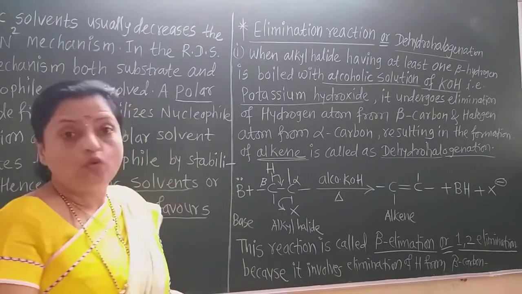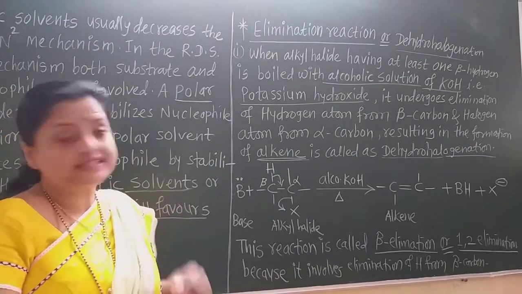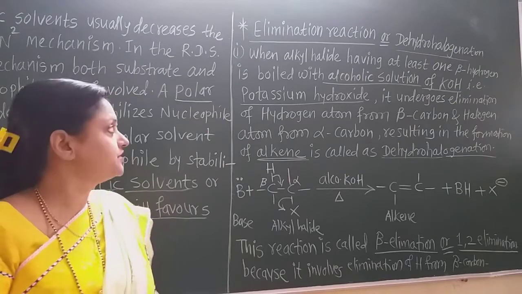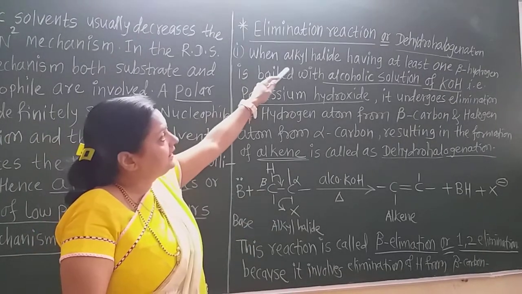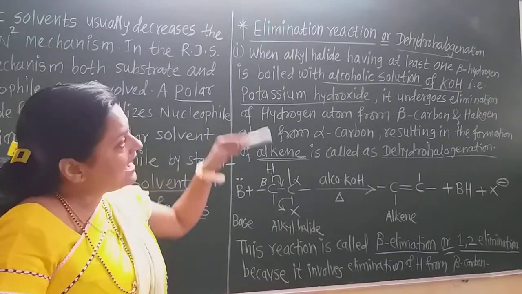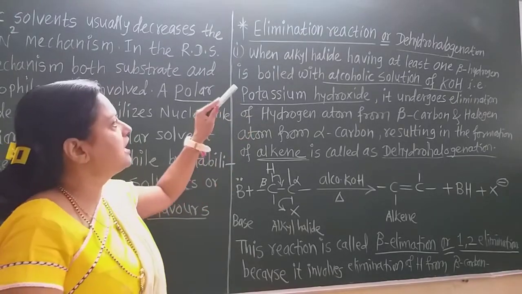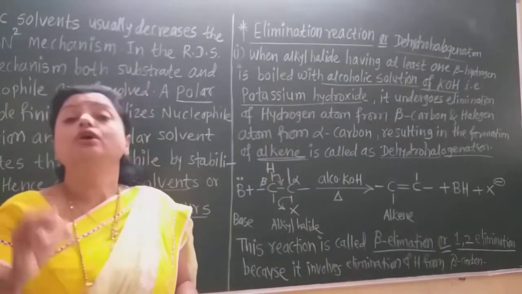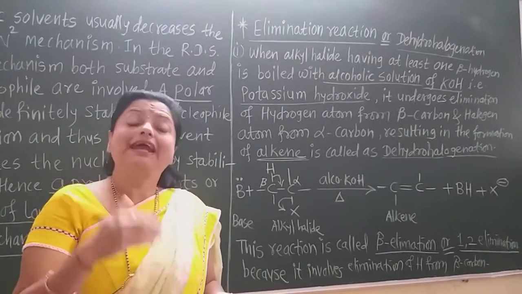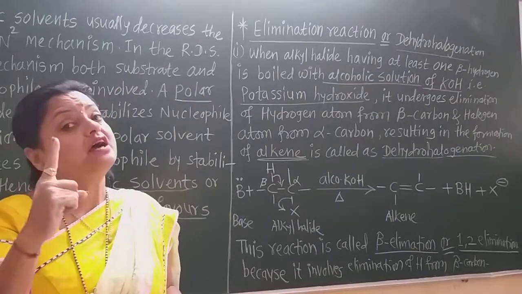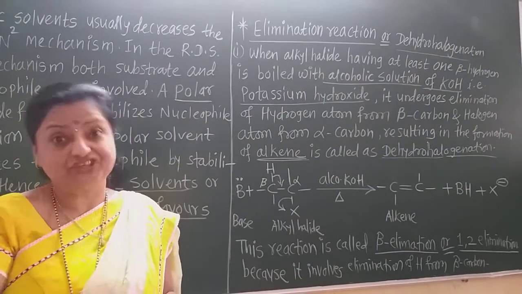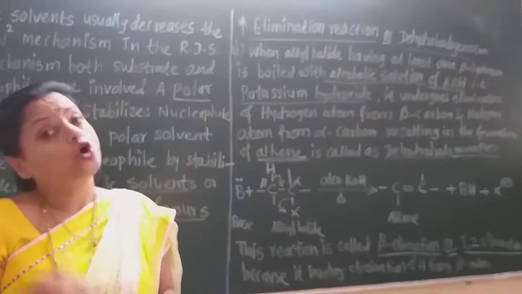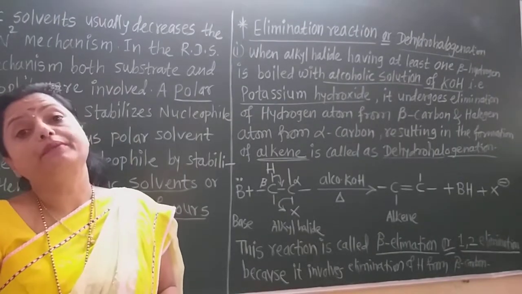Now see here what actually happens in this elimination reaction of the alkyl halides. The alkyl halide must have a beta carbon, and on that beta carbon at least one beta hydrogen must be present. Then and only then this dehydrohalogenation, or 1,2 or alpha-beta elimination reaction, is carried out.